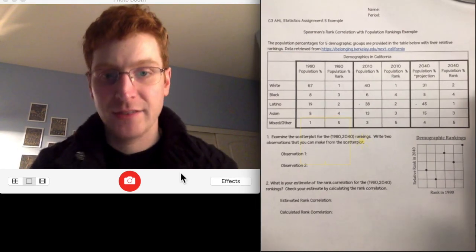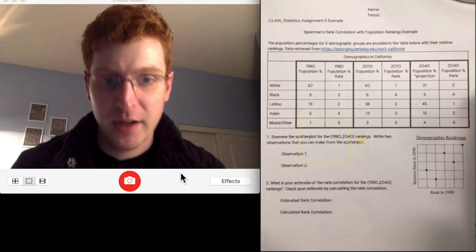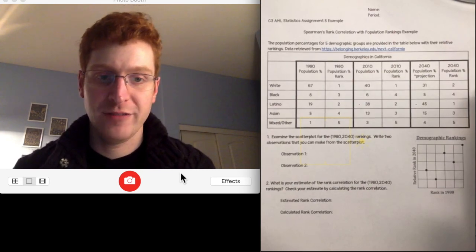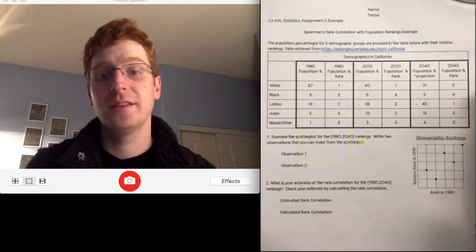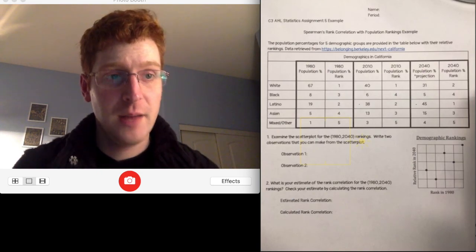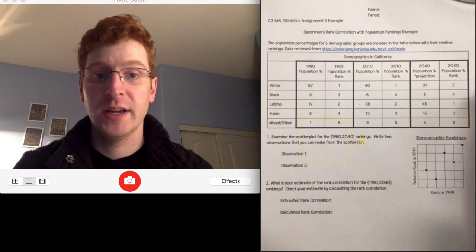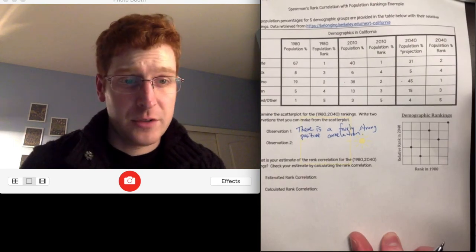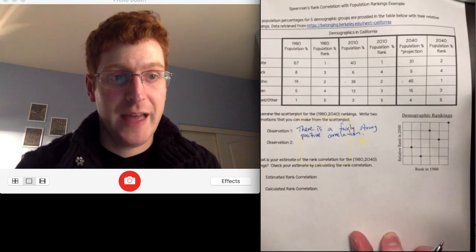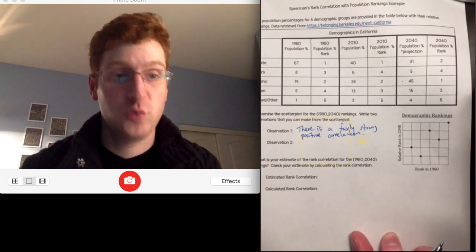Problem number 1 asks us to examine the scatter plot for the 1980 and 2040 rankings. The first observation that I could make is it looks like there is a fairly strong positive correlation between the ranked data sets. A second observation that I could make is that 2 of the data points switch.